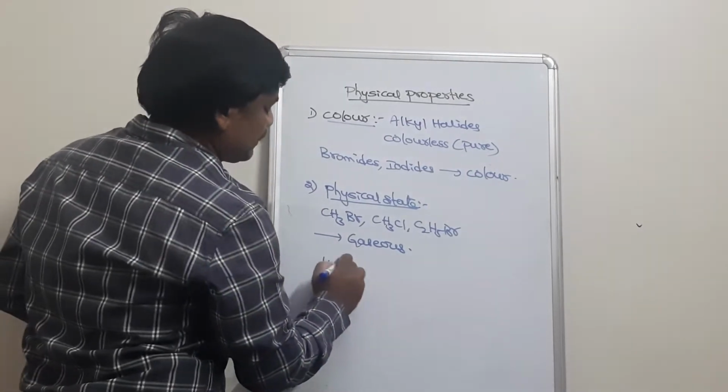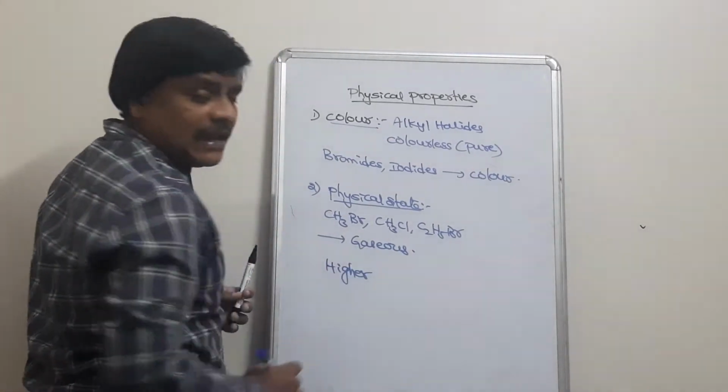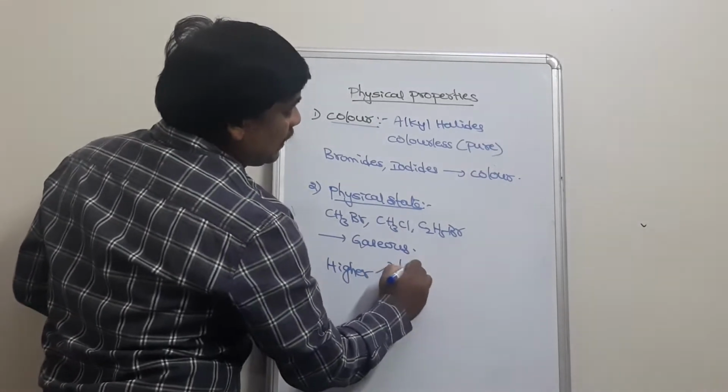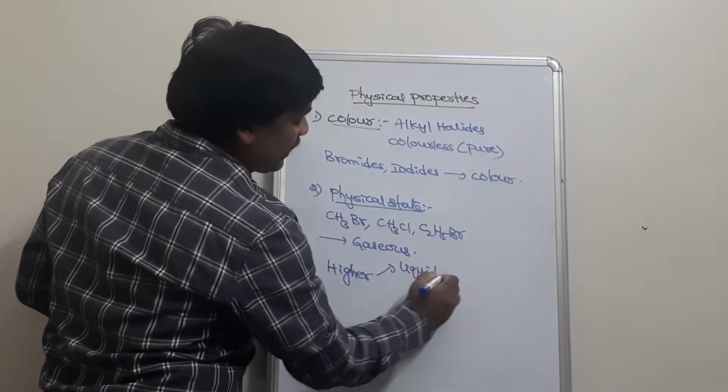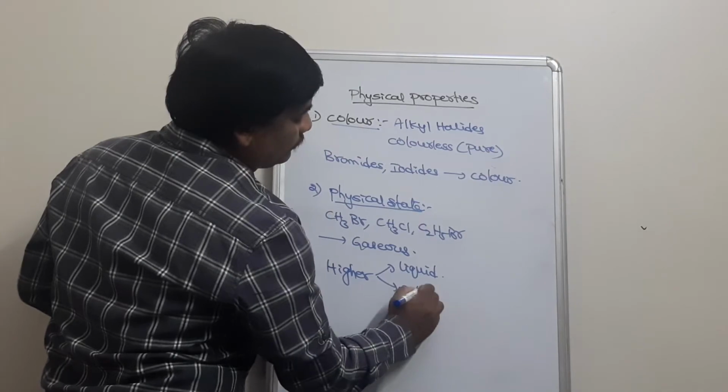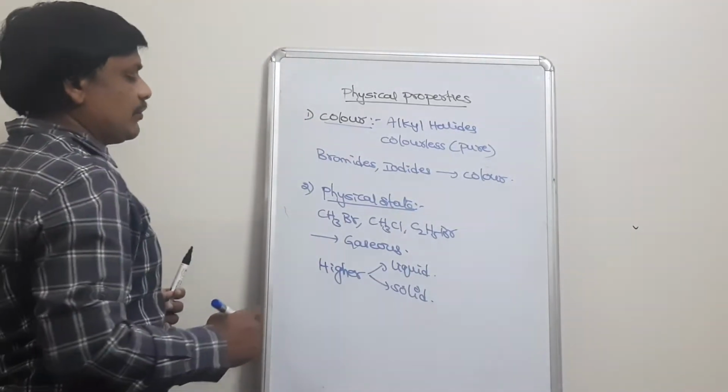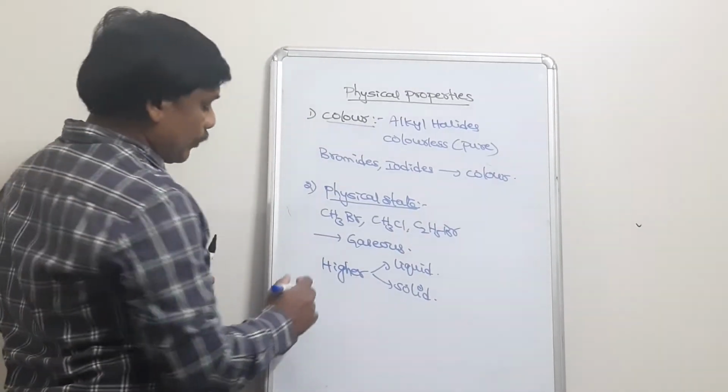Whereas higher members exist either in liquid state or solid state. So that is the second physical property.